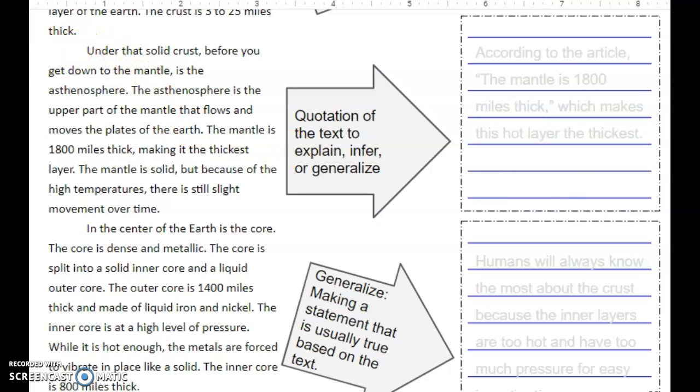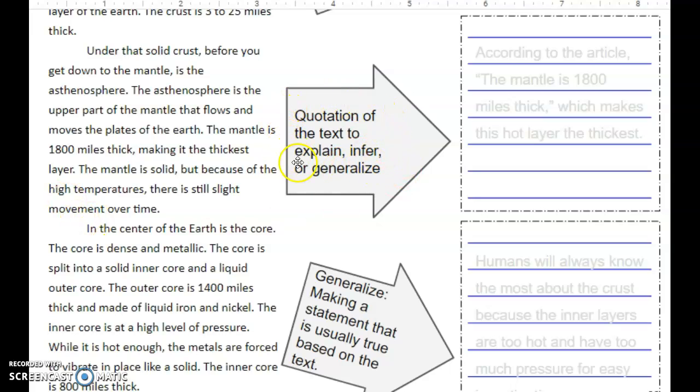Under the solid crust, before you get down to the mantle, it is the asthenosphere. The asthenosphere is the upper part of the mantle that flows and moves the plates of the Earth. The mantle is 1,800 miles thick, making it the thickest layer. The mantle is solid, but because of the high temperatures, there is still slight movement over time.